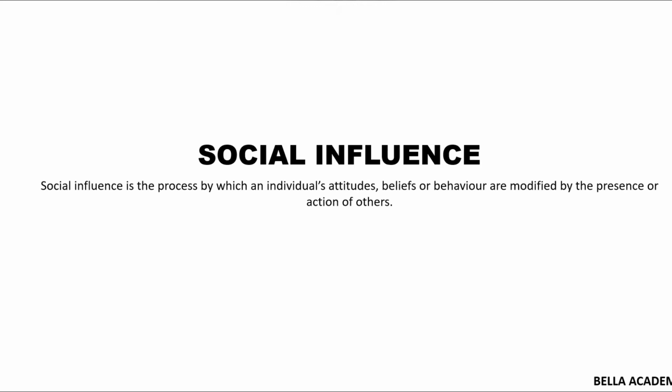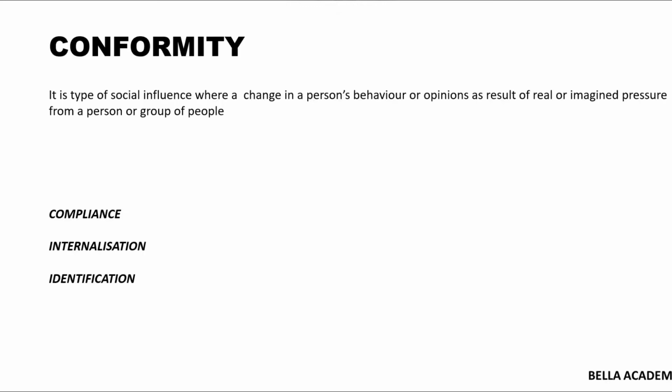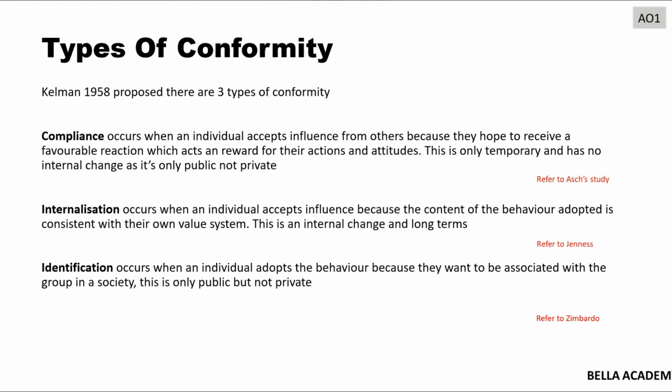The first topic in psychology is social influence. Now social influence is the process by which an individual's attitude, beliefs and behavior are modified by the presence or actions of others. So a type of social influence is conformity. Now, it is a type of social influence where there is a change in a person's behavior or opinions as a result of real or imagined pressure from a person or a group of people. Now, there's three types of conformity: compliance, internalization, and identification.